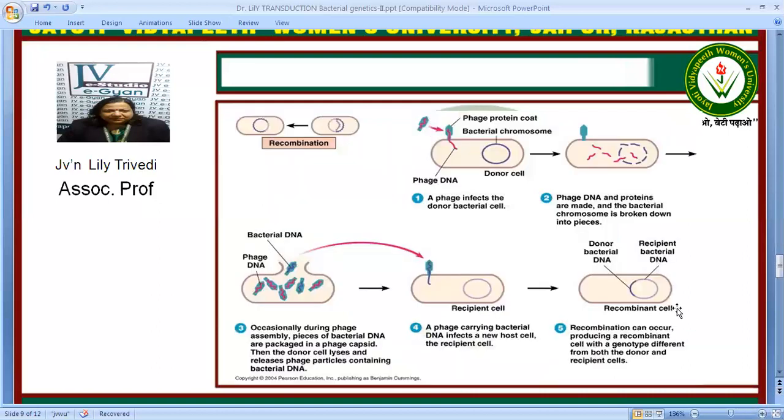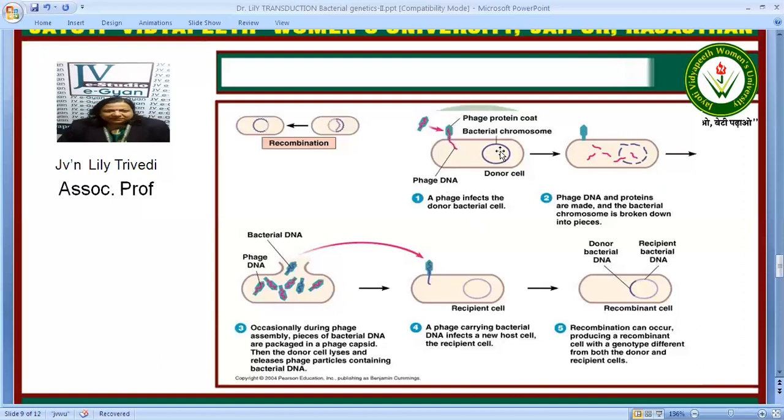So that is why it is called specialized transduction. Here is a diagram. This is showing generalized transduction. Here is the cell and it is changing into a recombinant cell. In the first diagram, the phage infects the donor bacterial cell. The phage proteins are left outside and the phage DNA enters.